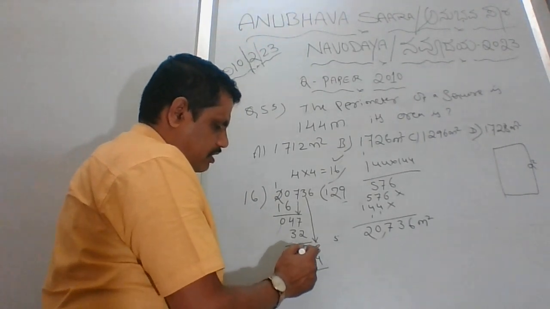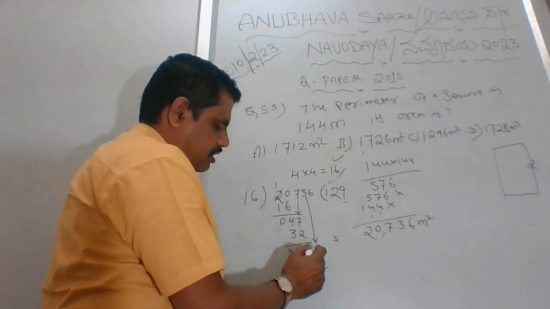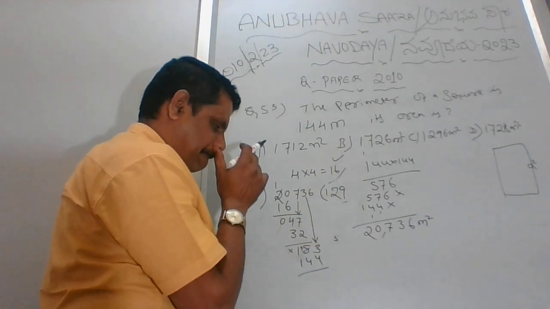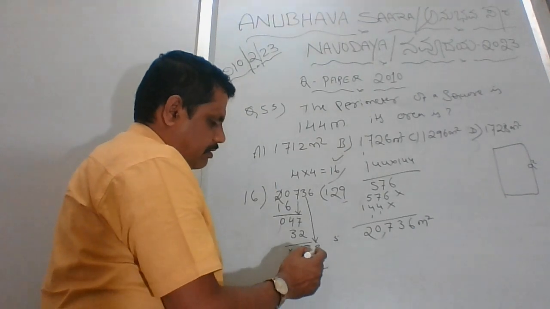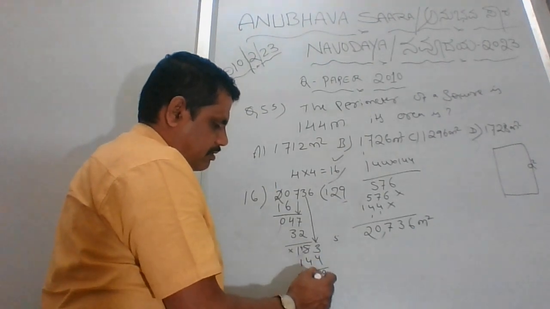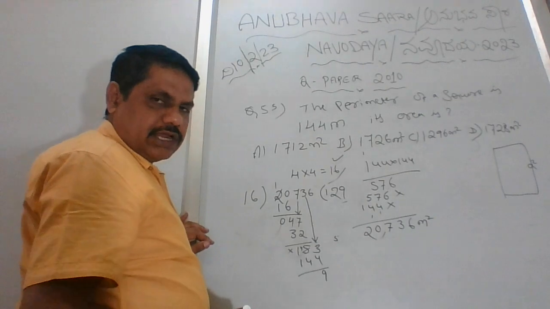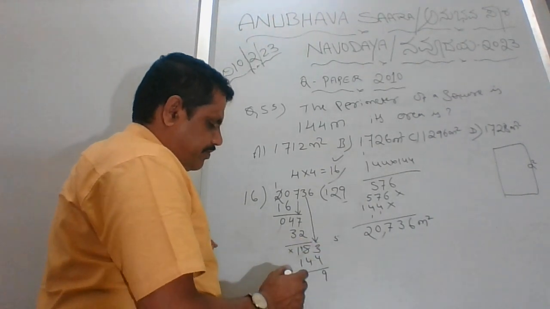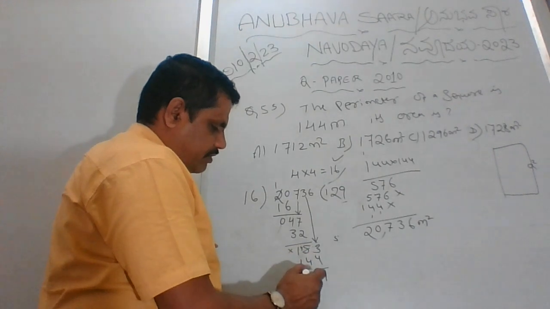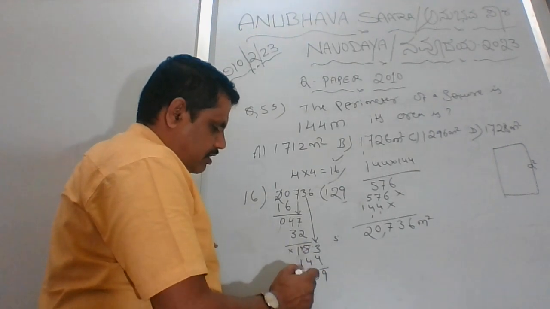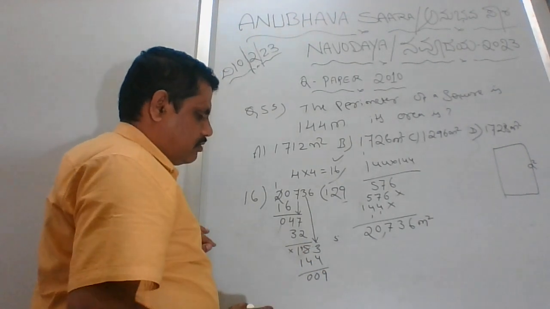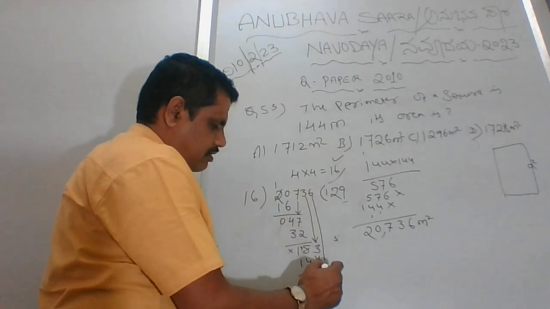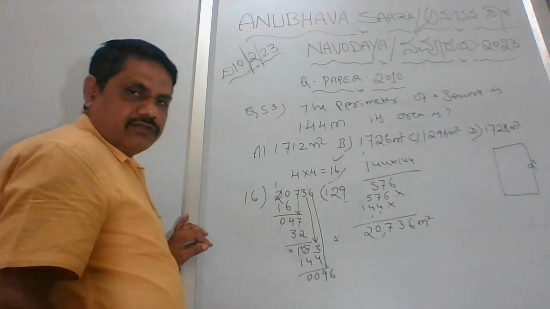So it won't go, then it's a 4. Here 13 minus 4 is 9. Correct. And here 4 minus 4 is 0. Here 1 minus 1 is 0. Then you have 6 here. We can take it as 6.